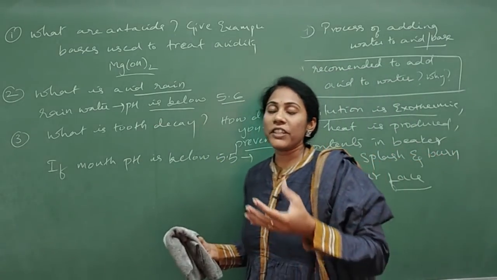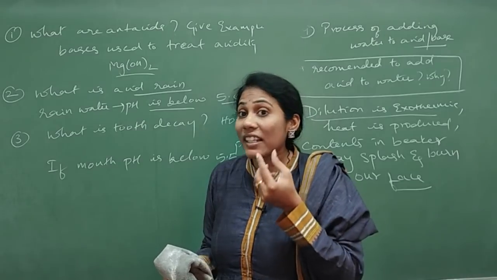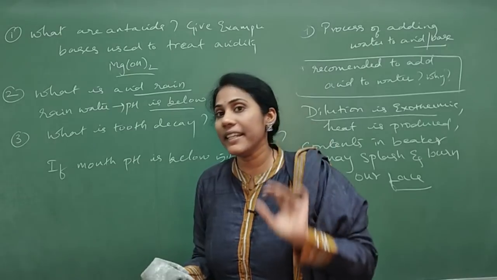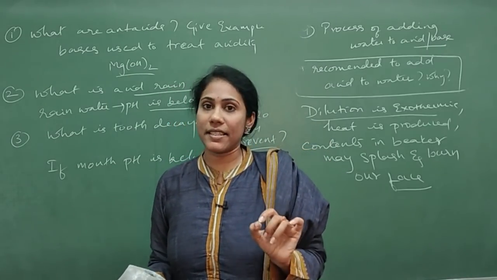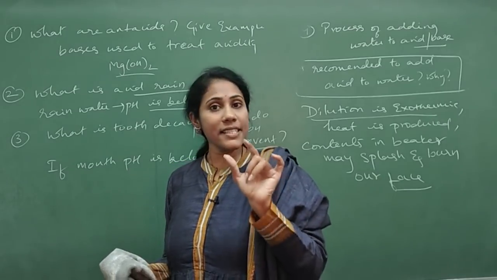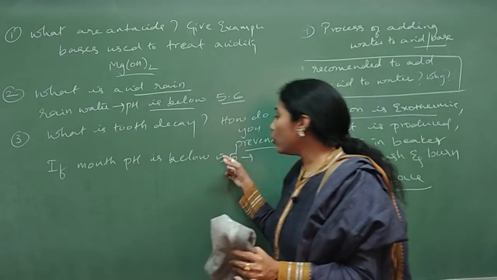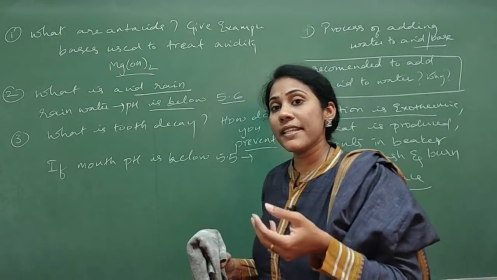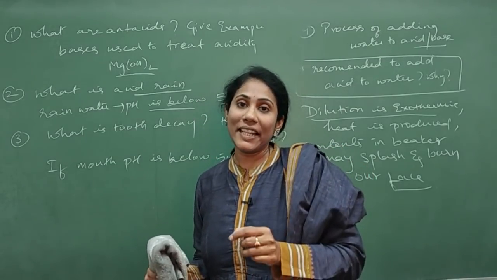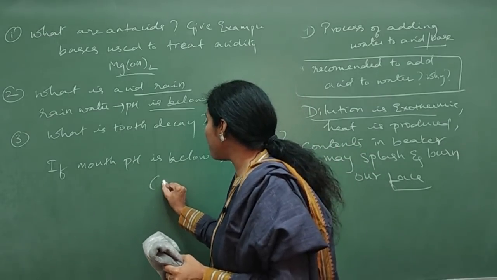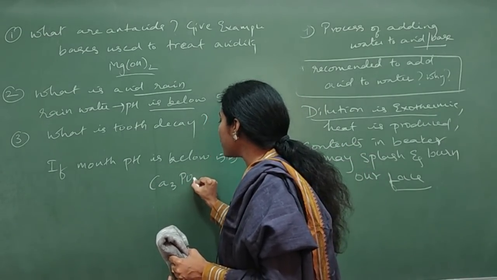Actually, when you eat food, when the food is stuck between the teeth, bacteria develop, and these bacteria release some acid. Because they release acid, the pH of the mouth becomes more acidic, that is below 5.5. Then this acid will dissolve the tooth enamel. Tooth enamel is made up of calcium phosphate. Tooth enamel is nothing but calcium phosphate.